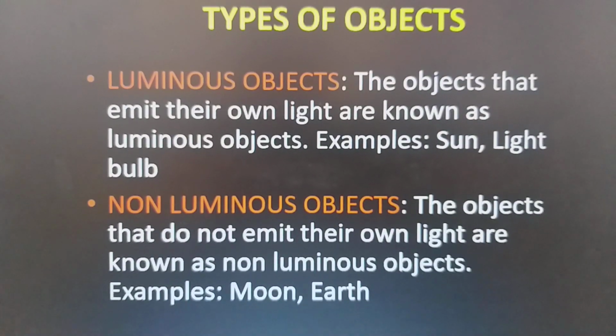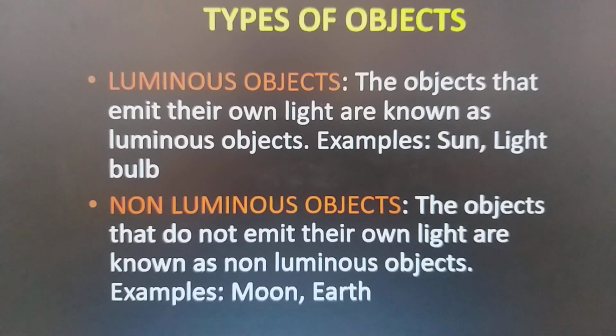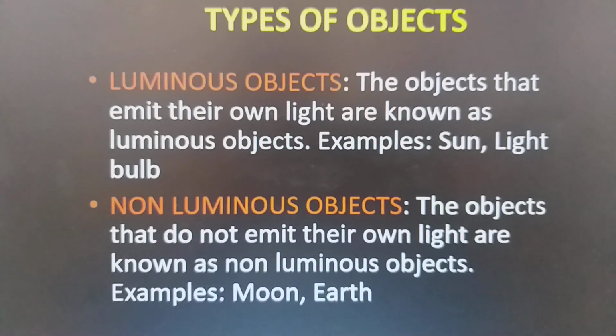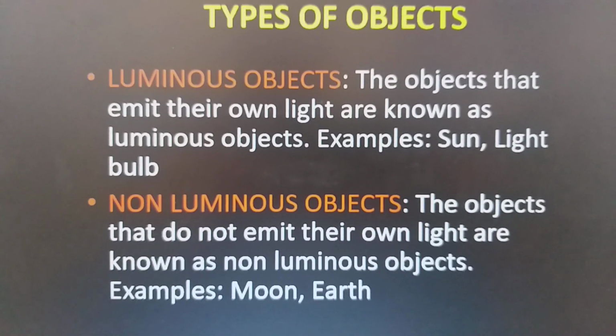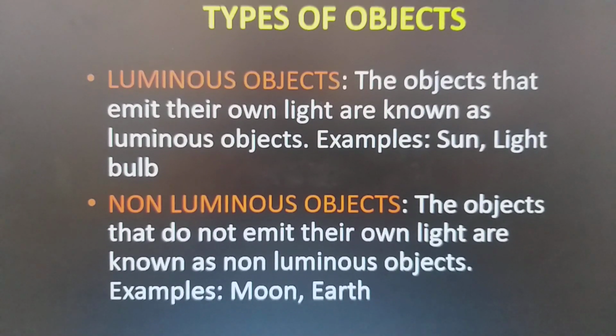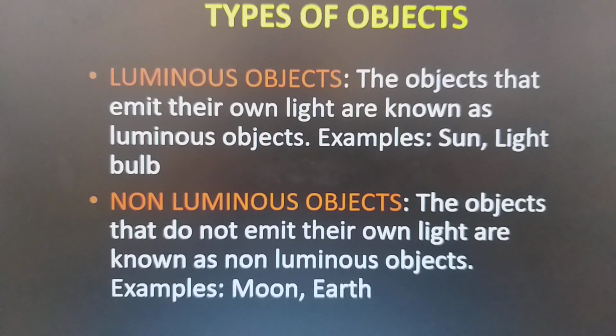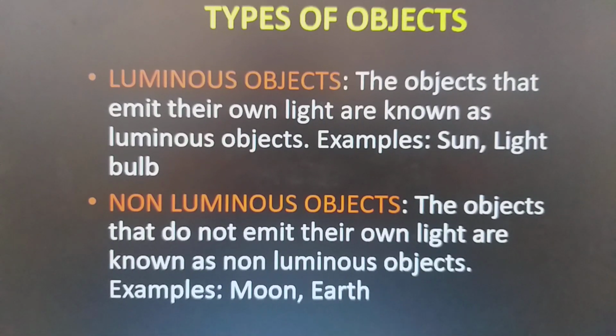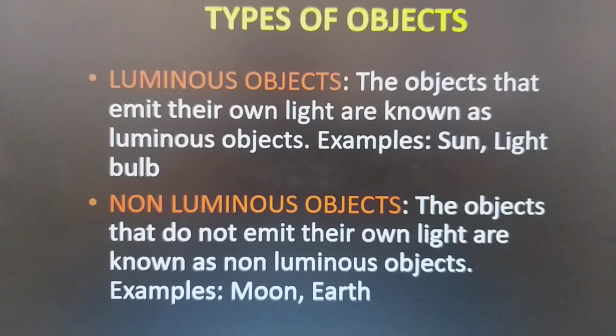Types of objects. There are two types of objects, luminous objects and non-luminous objects. The objects that emit their own light are known as luminous objects. Example, sun and light bulb. The objects that do not emit their own light are known as non-luminous objects.